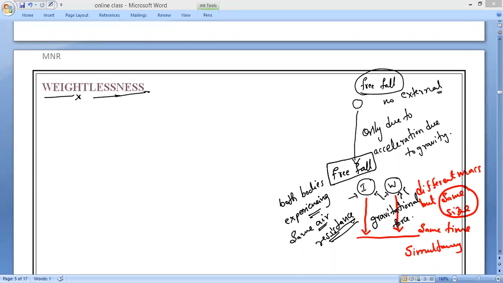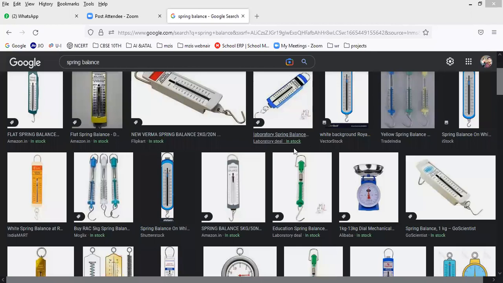So this is what we call a spring balance. Let me take it up on Google now. I will show you here. This is what we call a spring balance. You might have noticed it in our surroundings also. Have you noticed it? In shops and vegetable markets, when buying, they use this. This is called a spring balance. Is it okay, guys? Yes, please respond.